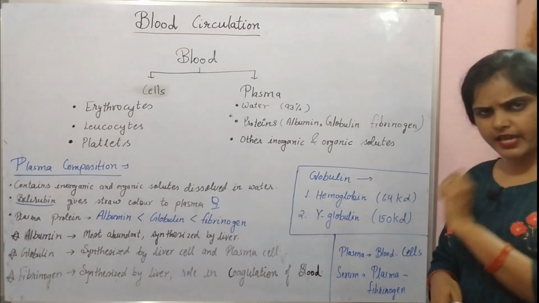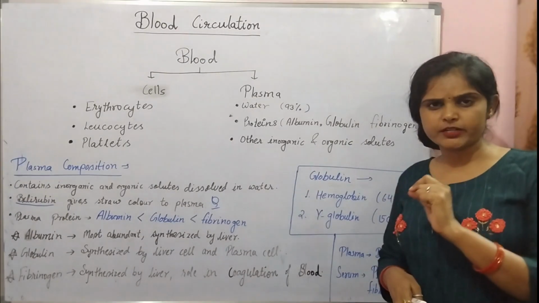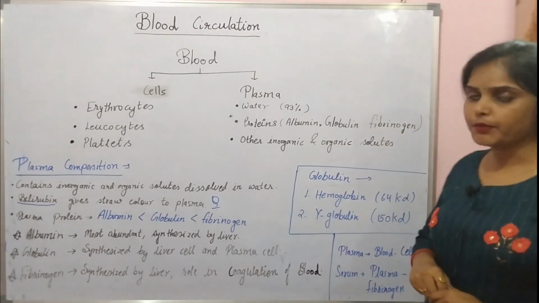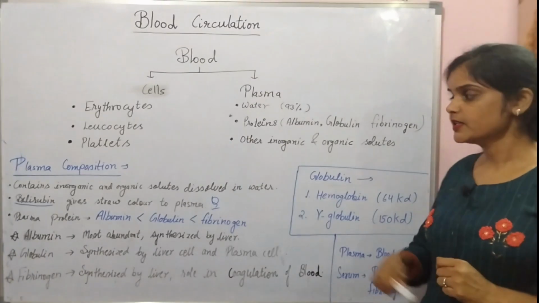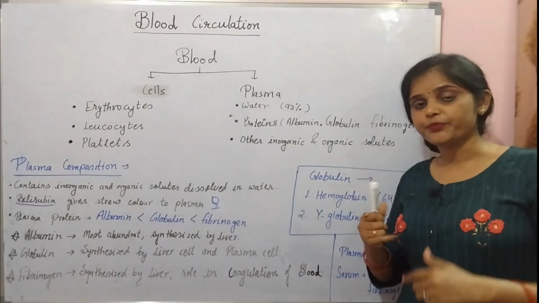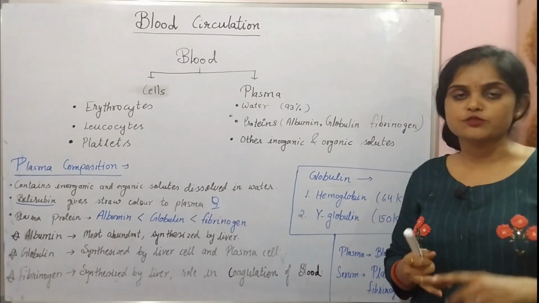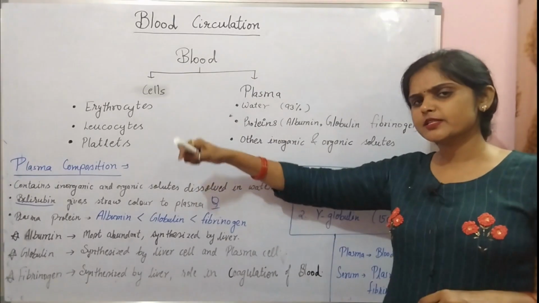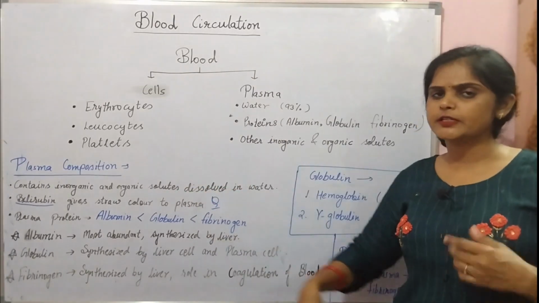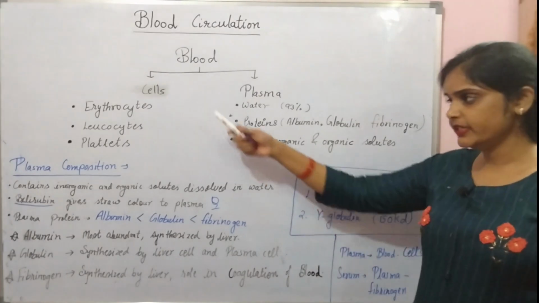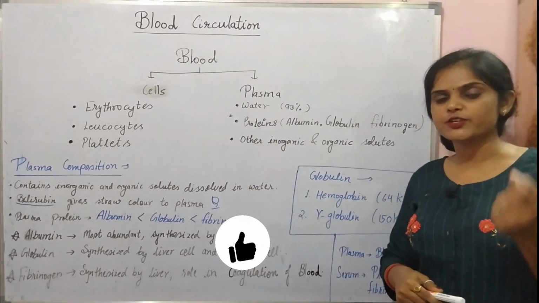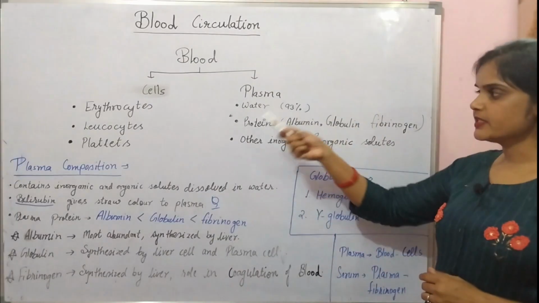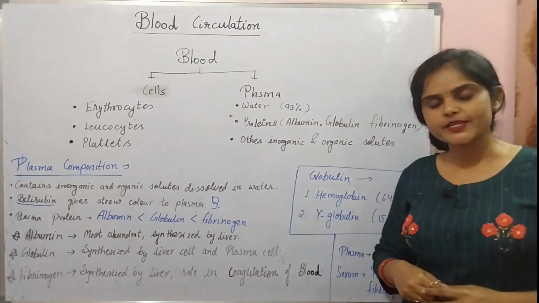This is certain information related to the blood. The points I have touched on here are the most frequent points from which a question can be asked, specifically when we talk about plasma proteins. So always remember, students, that the plasma protein names, their size, their synthesis and their function are very important for competitive exams. We will discuss all these cells in detail in later videos, but here we have discussed their names and key functions. So that is all about blood, cells and plasma, and I hope you understood it.